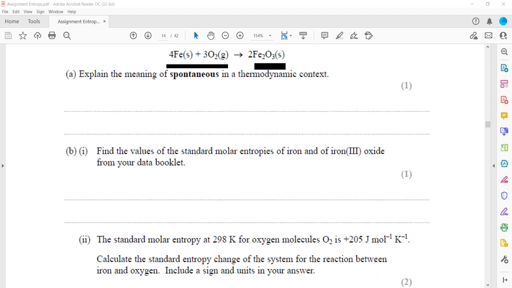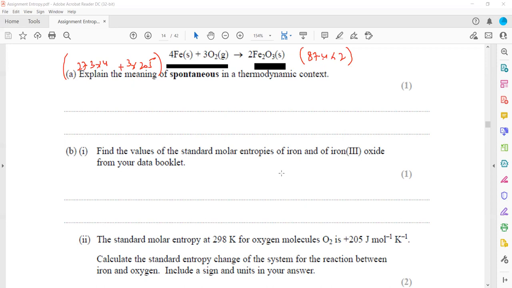So we'll just use the values. For iron oxide, it was 87.4, and this 87.4 times 2, because 2 moles are there. For 1 mole it is, and for iron it is 27.3. So 27.3 multiplied by number of moles plus oxygen is 205 multiplied by 3. So this will be entropy of reactant and entropy of product. So when we calculate the difference, product minus reactant, it will come out as minus